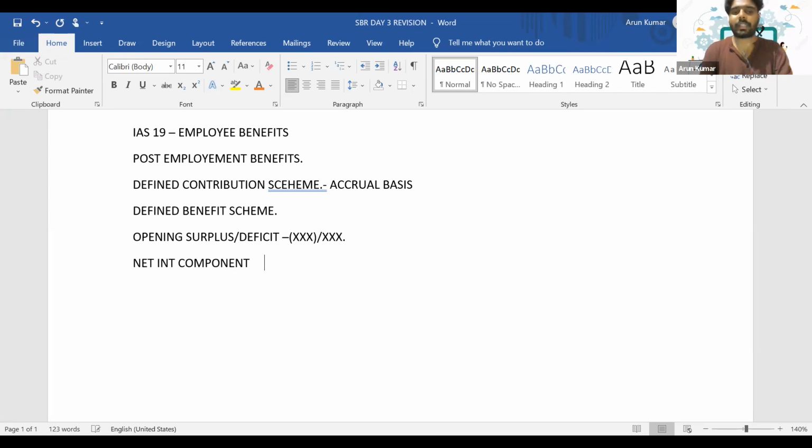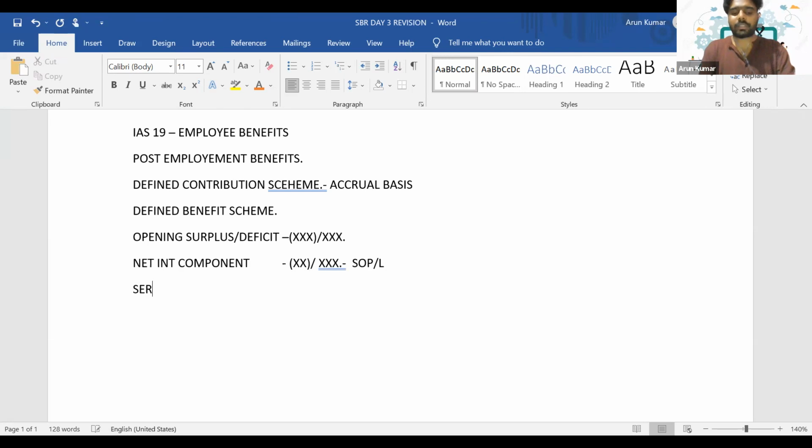So this net interest component will be accounted for based on whether the asset is higher. If the income is higher, then it's a negative value. If the expense is higher, then it's a positive value. So this net interest component will get charged to SOPL. It will get charged in SOPL.